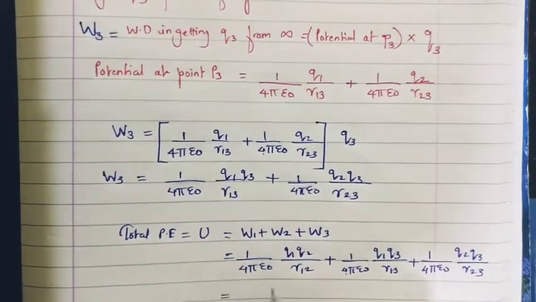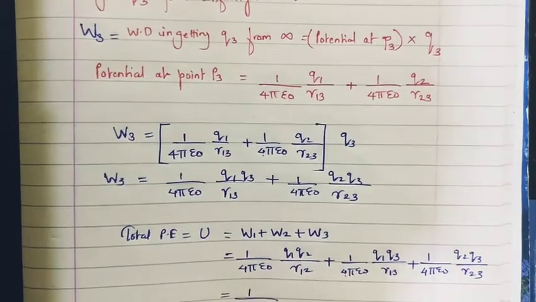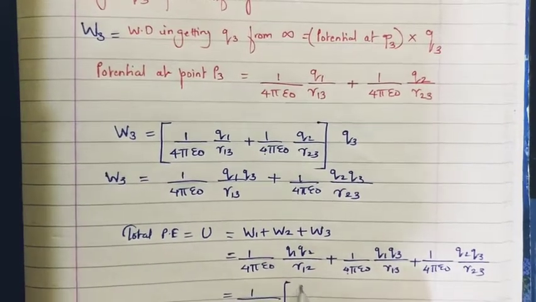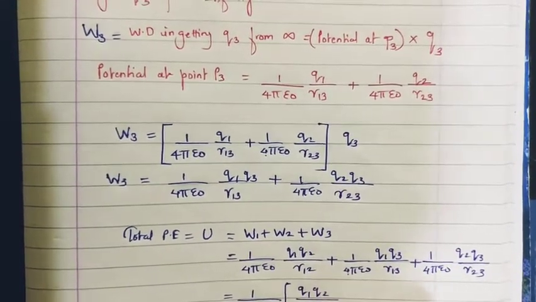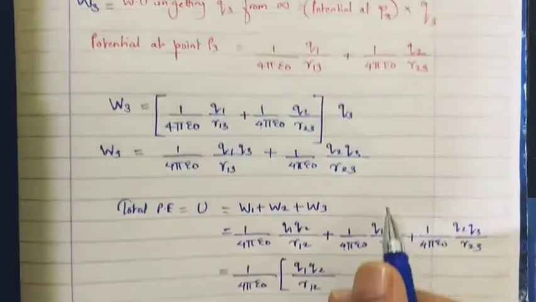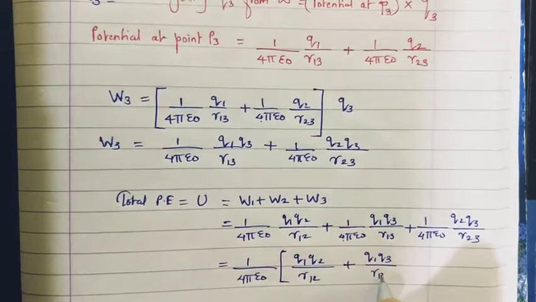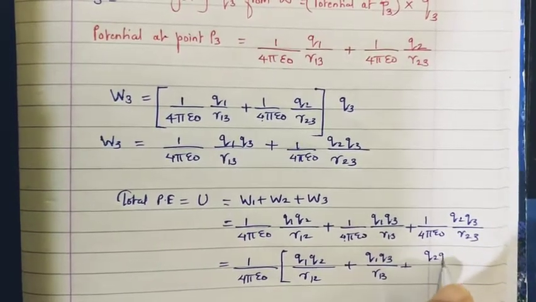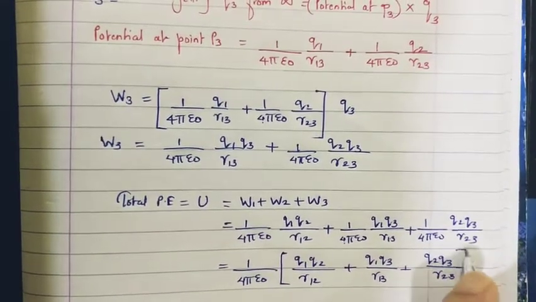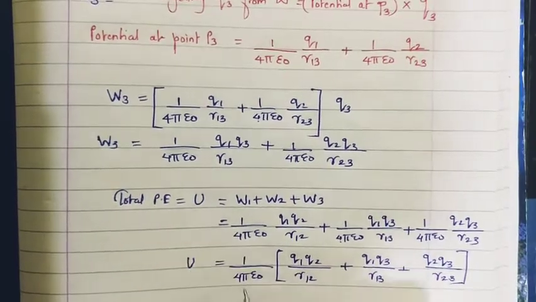So this is a beautiful expression. If you see, 1 upon 4 pi epsilon naught, I'm just taking this common factor outside, Q1 Q2 upon R12 plus Q1 Q3 upon R13 plus Q2 Q3 upon R23. The reason I called it beautiful is because you have to just take each pair.